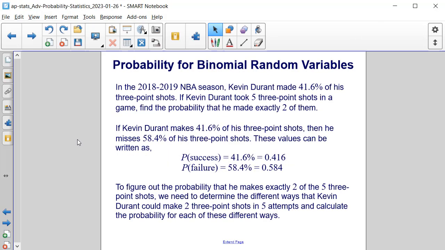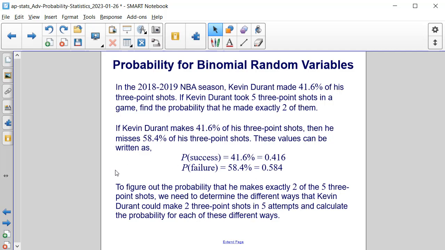If Kevin Durant makes 41.6% of his three-point shots, then he misses 58.4% of his three-point shots. And these values can be written as probability of success equals 41.6%, or 416 thousandths, and the probability of failure is 58.4%, which is 584 thousandths.